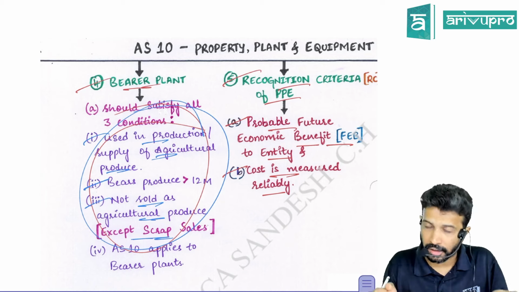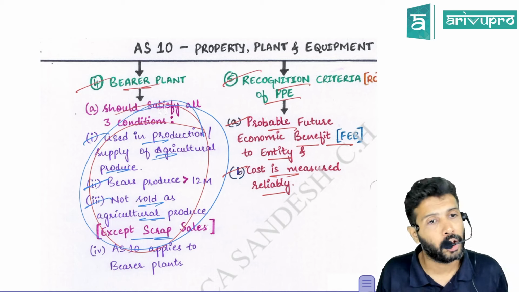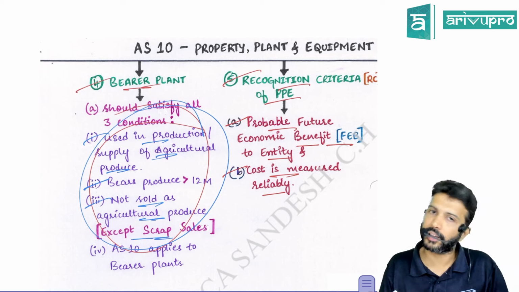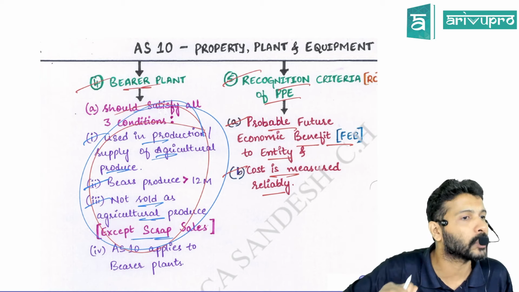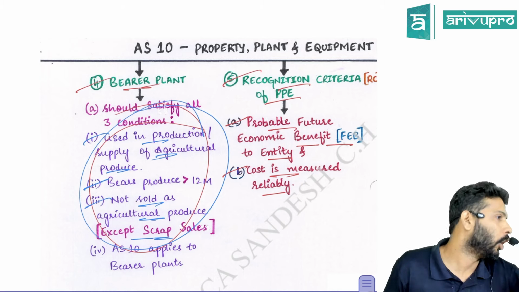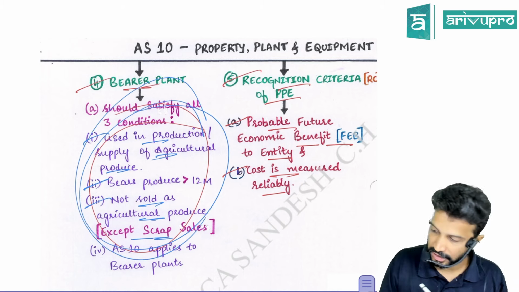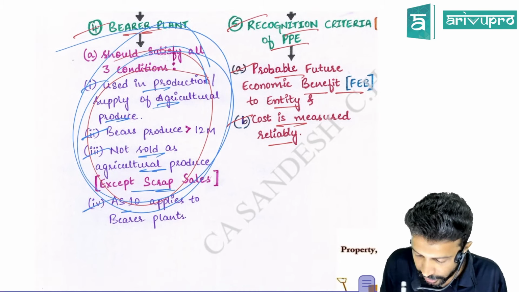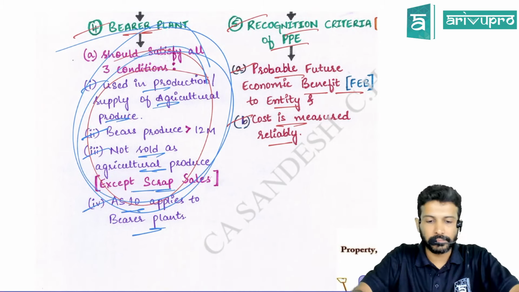But that doesn't mean you cannot sell it at all. You can sell it as scrap. If the tree has become old, then you can sell it as scrap and replace it with a new one. Scrap sale is permitted, but routine sale is not. So if all these criteria are satisfied, then it will become a bearer plant. And if it is a bearer plant, the accounting standard will apply.